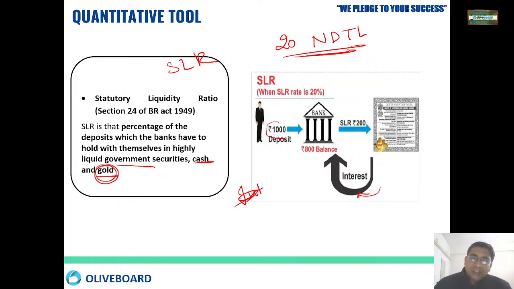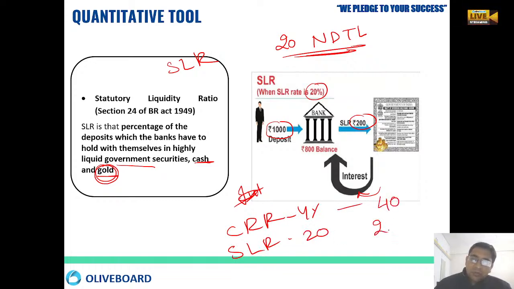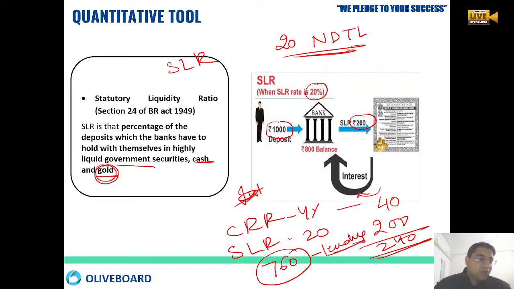So if 1000 is being deposited, 20% SLR means 200 rupees. If we take CRR as 4% and SLR as 20%, then the total is 40 rupees plus 200 rupees, so 240 rupees out of 1000 rupees. How much money has been left? 760 rupees has been left for lending. But there are some more restrictions for lending purposes.